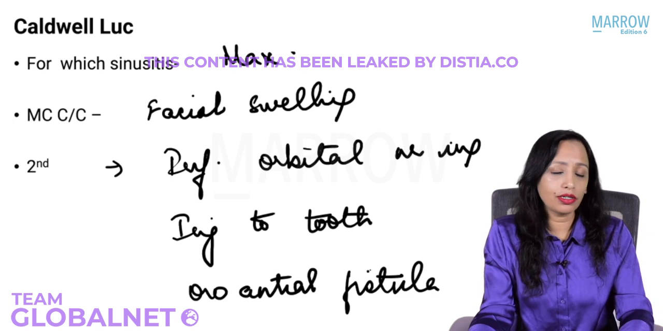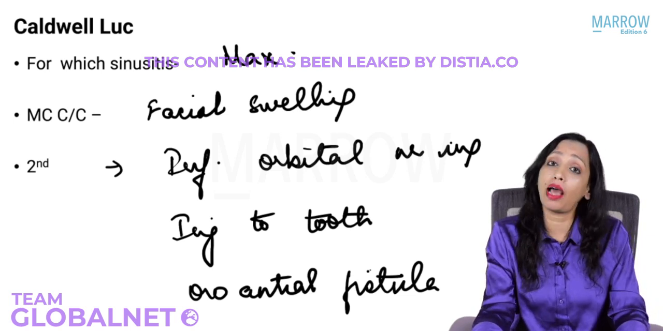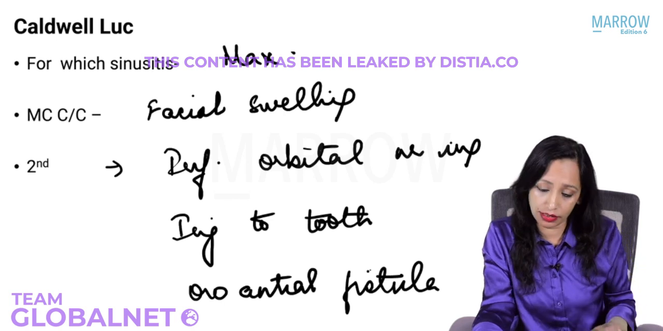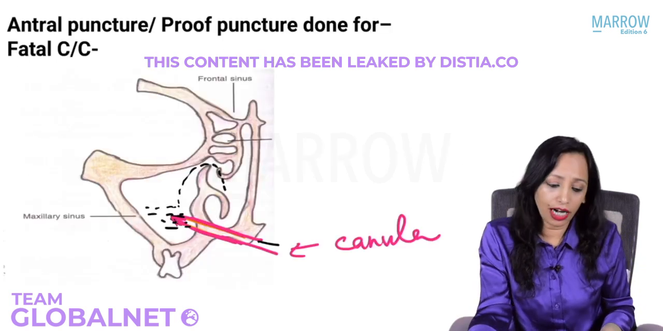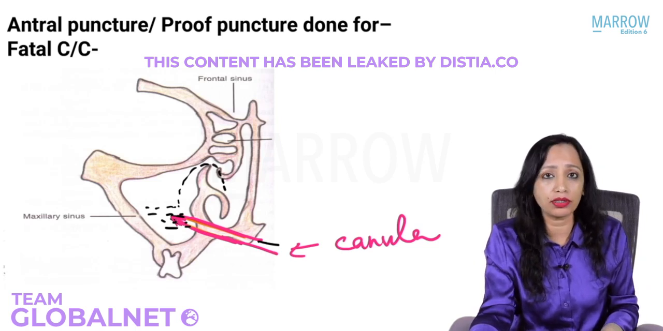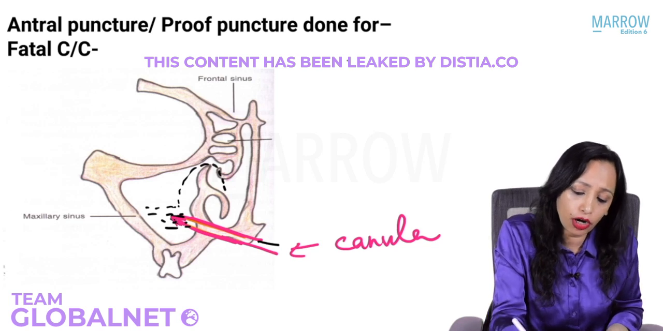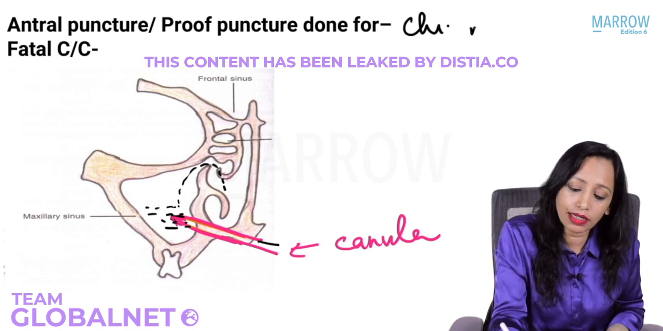So now there is one surgery which we never do nowadays. It used to be done earlier for chronic sinusitis. A very barbarous procedure that was known as antral puncture or proof puncture. Why antral puncture? Because you are puncturing the maxillary antrum. So this used to be done for chronic maxillary sinusitis.